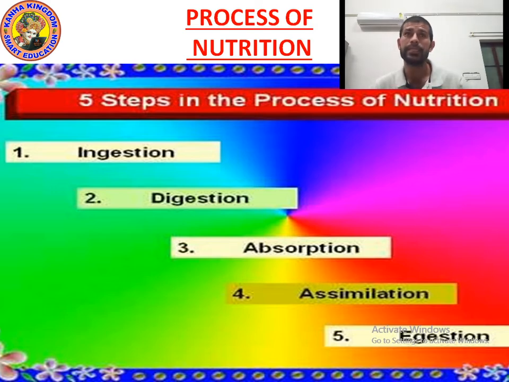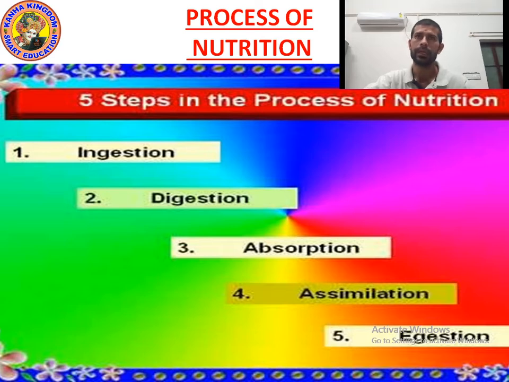First step is ingestion. Second is digestion. Third is absorption. Fourth is assimilation. And last is egestion. So these are 5 steps.